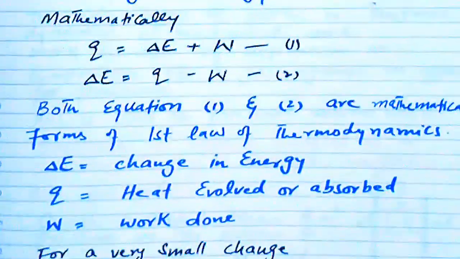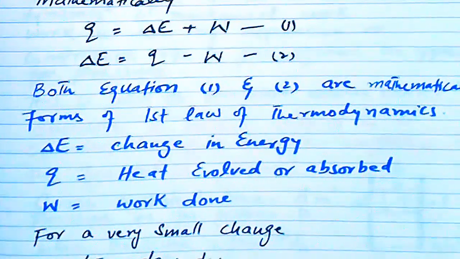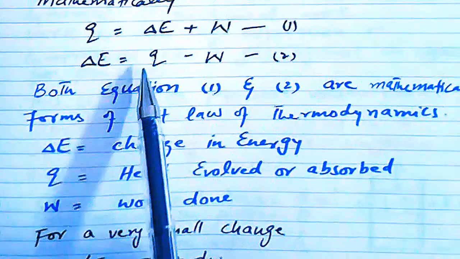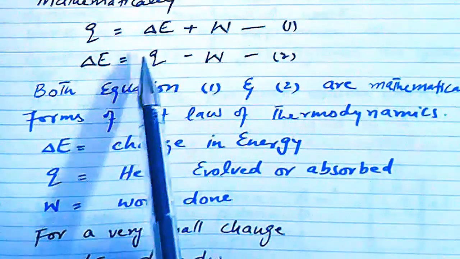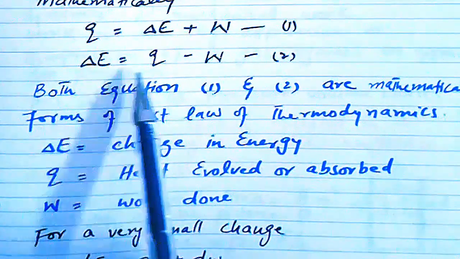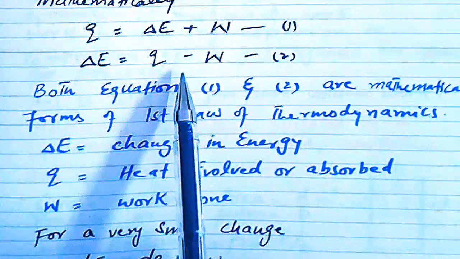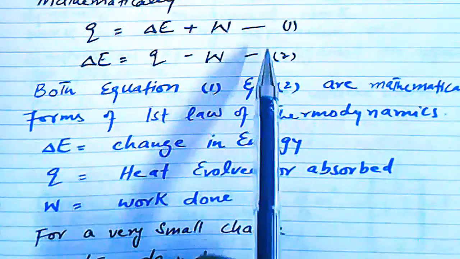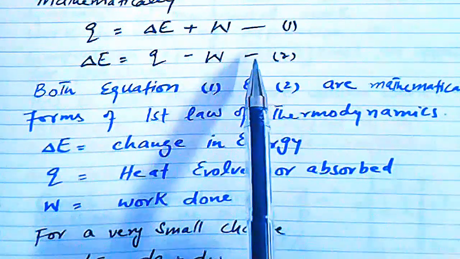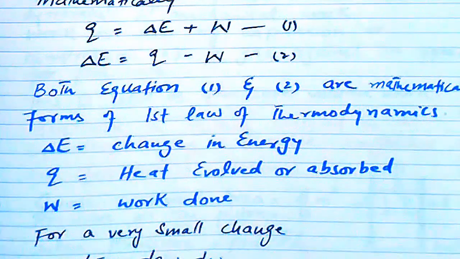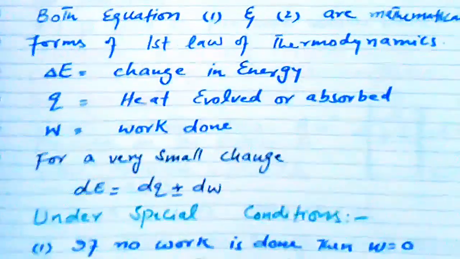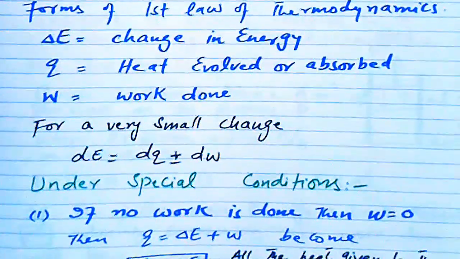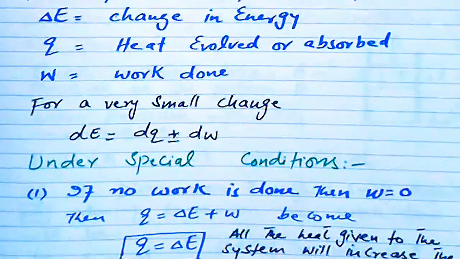Mathematically, the first law of thermodynamics can be defined as Q is equal to delta E plus W, or upon rearranging it can also be written as delta E is equal to Q minus W. These both, equation number 1 and equation number 2, are the forms of the first law of thermodynamics, in which delta E is change in energy, Q is heat evolved or heat absorbed, and W is the work done.